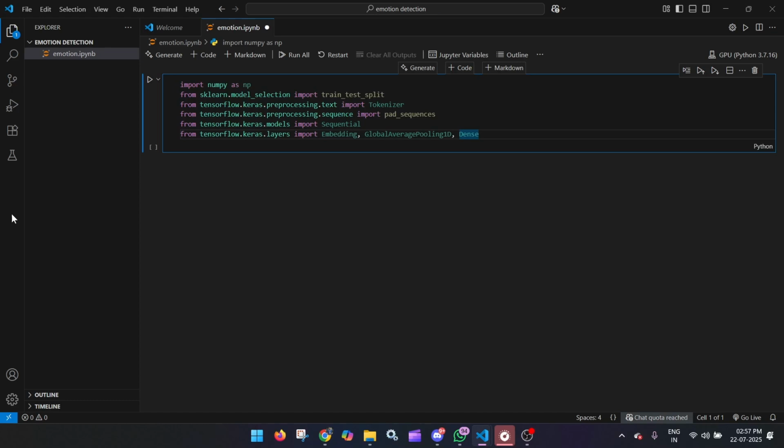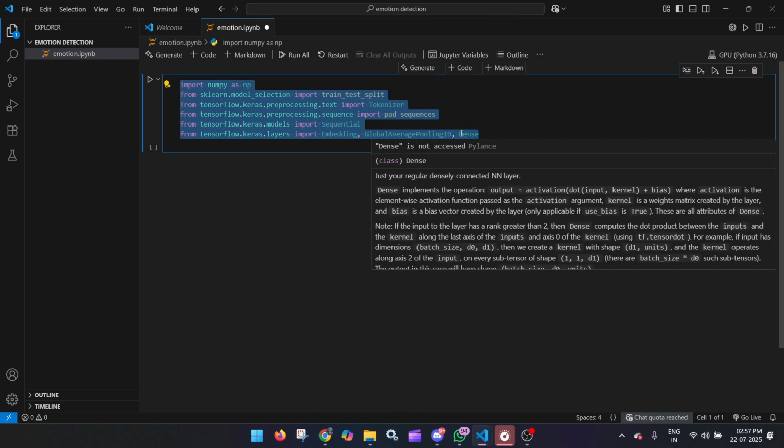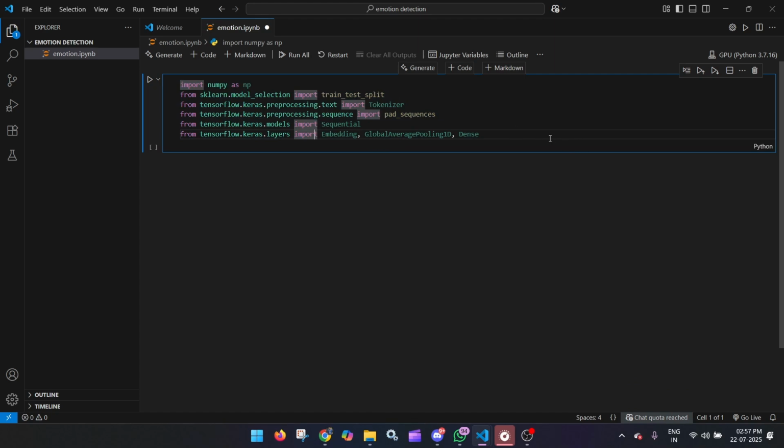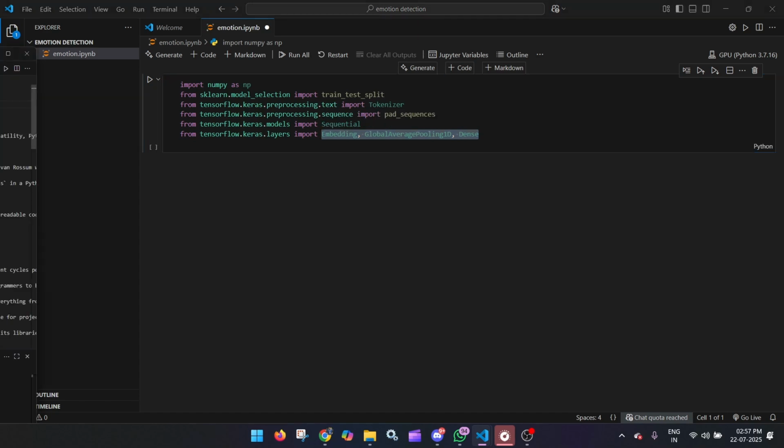So now you can see that I have come to this code. I have already written the imports because I don't want to waste my time. Right now I will explain why I require these imports, what we will be using them for, one by one. First of all, I take numpy for the numerical operations and array handling. Then I have taken train test split for the training and testing purpose.